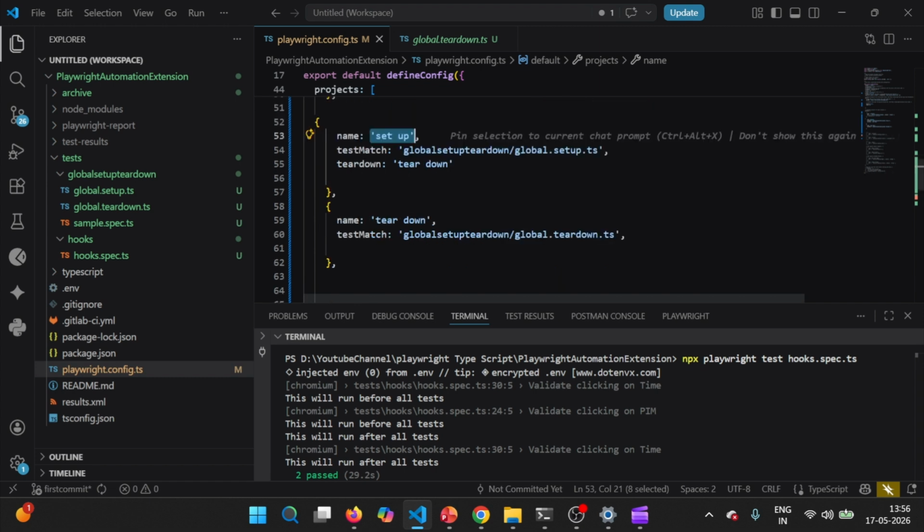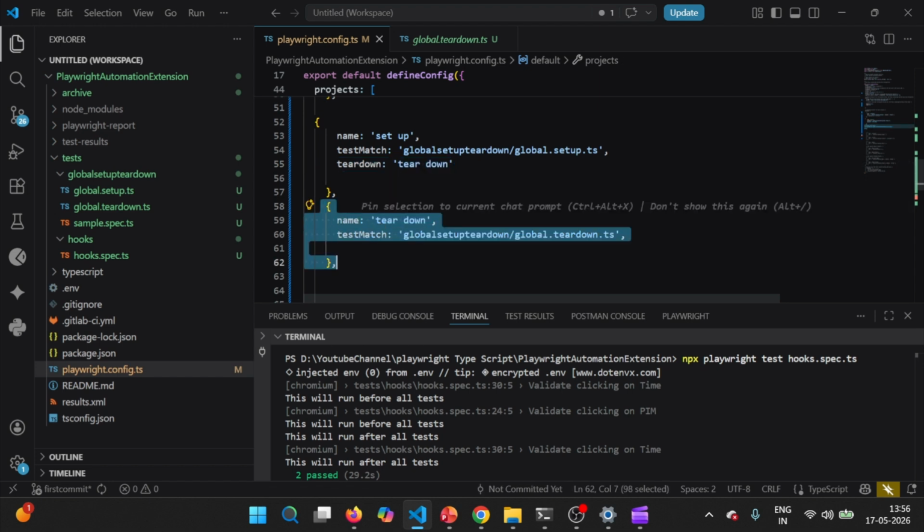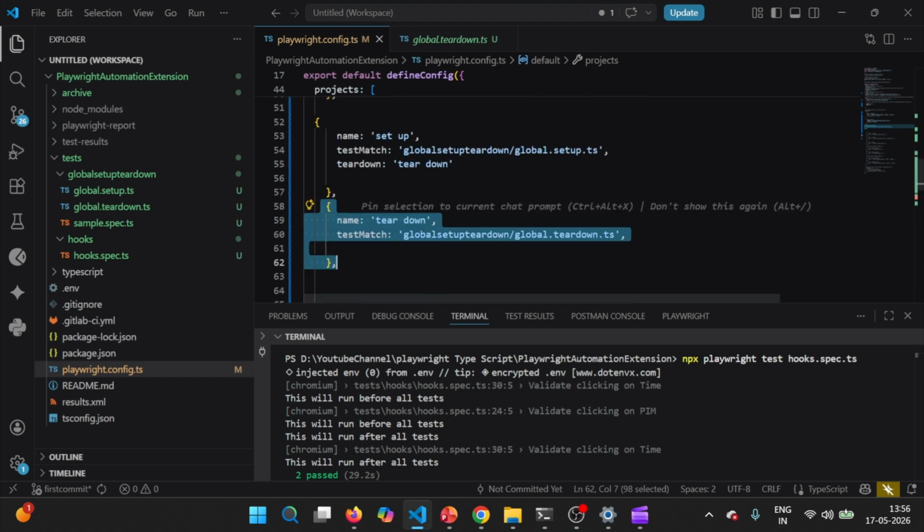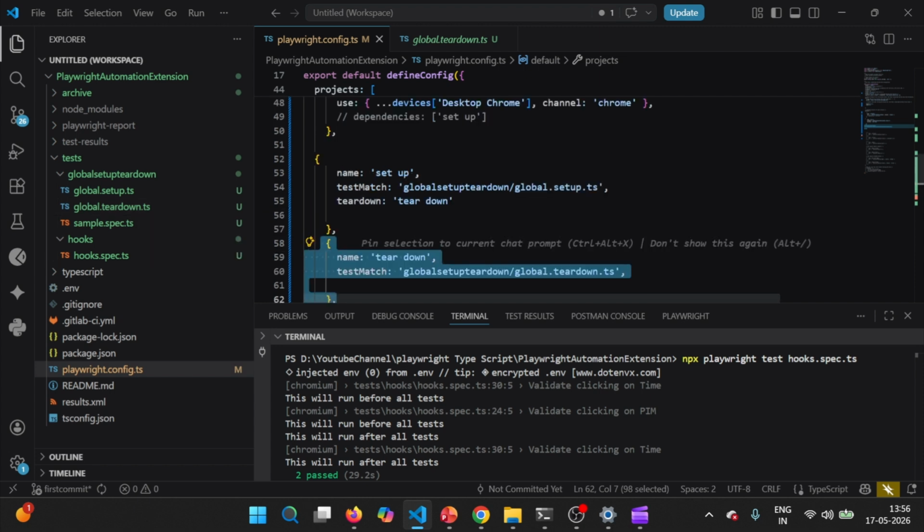Then we need to create another project where we provide teardown, in case you have some post conditions. Meaning you need to create two projects, one for setup and another for teardown, and this teardown will be pointing to global.teardown.ts.